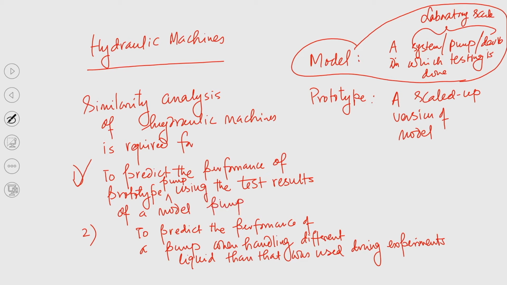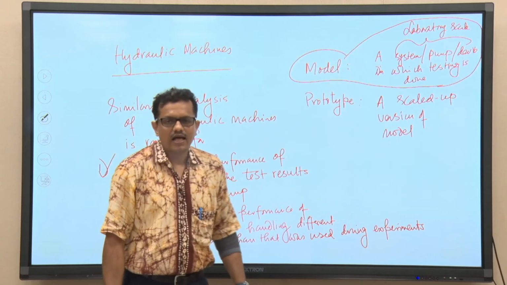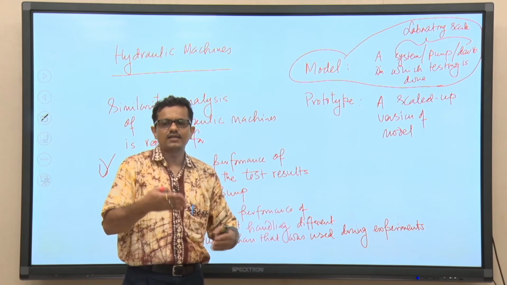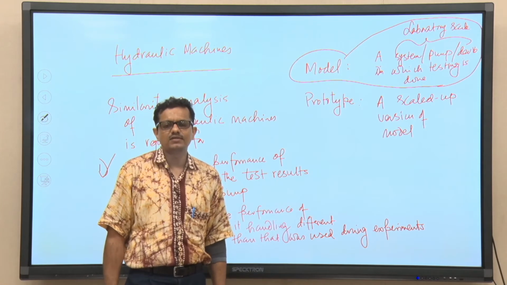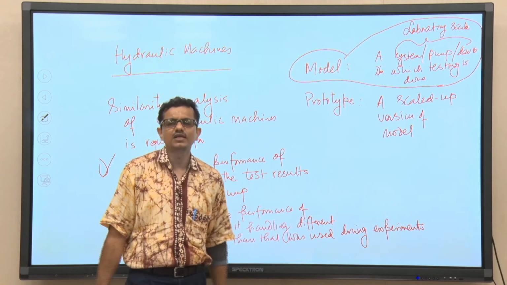Number 2, to predict the performance of a pump when handling different liquid than that was used during experiments. So, basically if we use water during experiment and if the same pump is used to handle say oil in real life application, can we predict the performance by using the data which was gathered during the experiment.